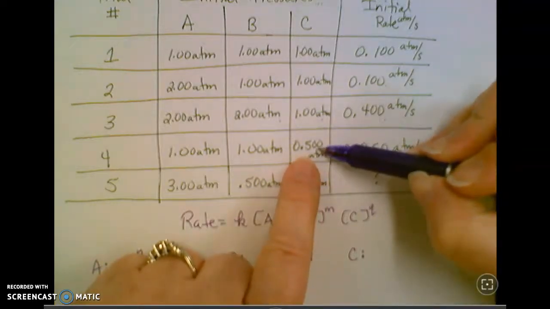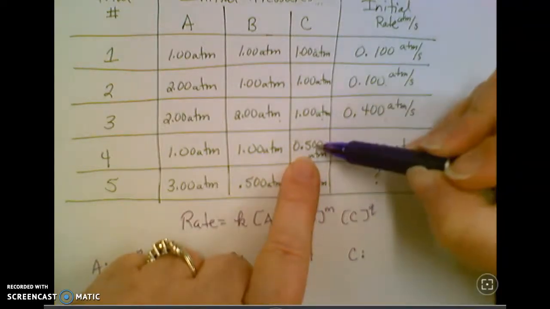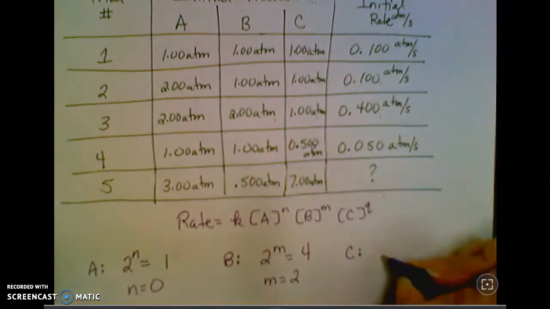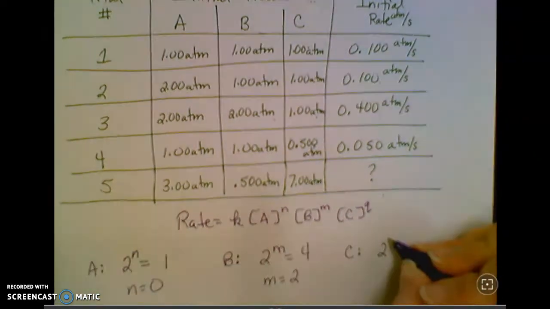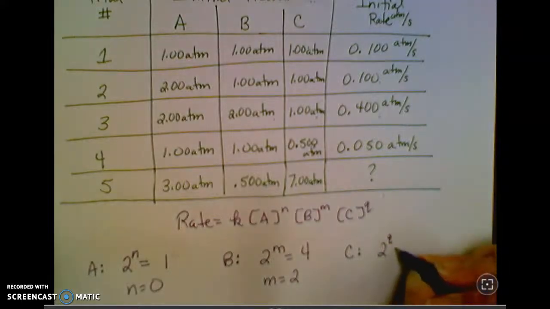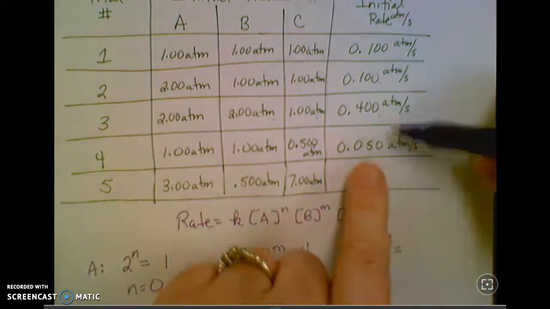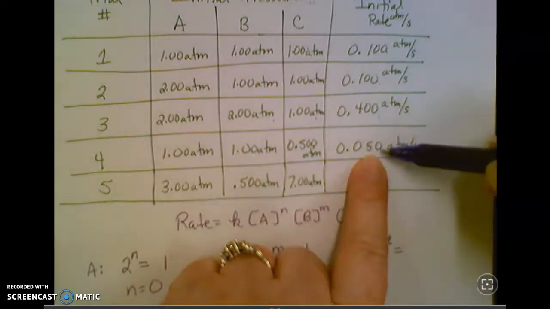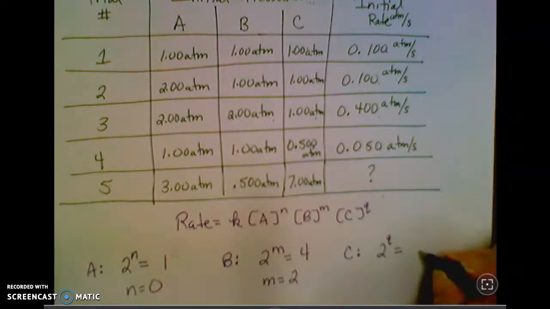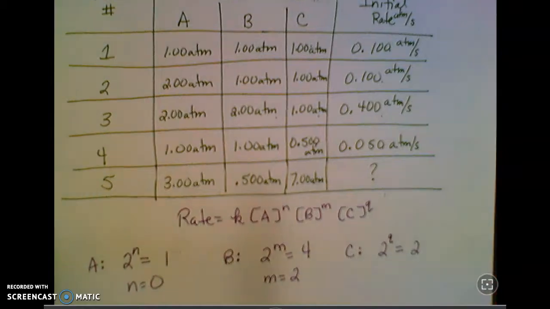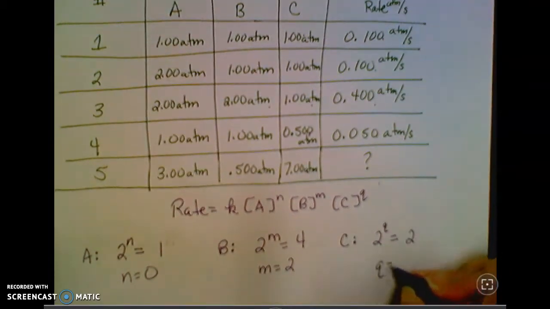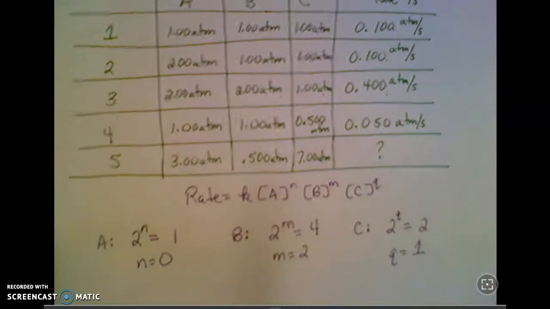So going from trial 4 to trial 1, I'm going to say that the concentration of C doubled. So concentration doubled, so 2 to the Q. Still going from 4 to 1, the rate doubled from 0.05 to 0.1. So 2 to what power equals 2? And of course, that's 1.